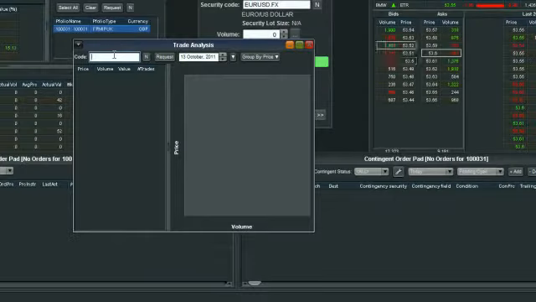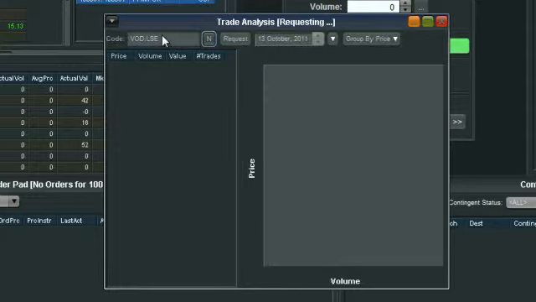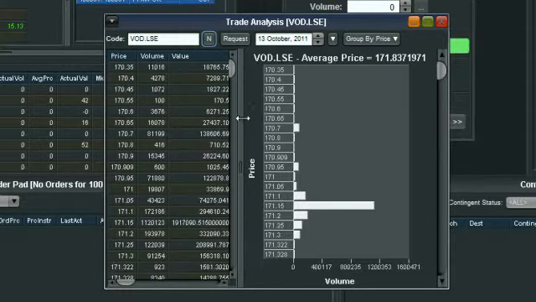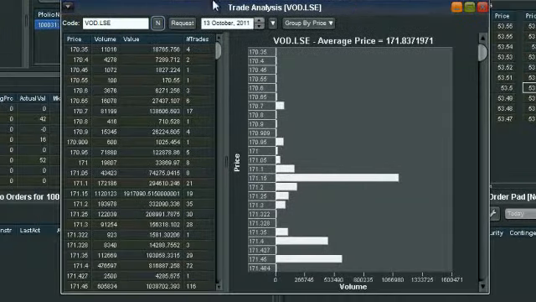Trade analysis is a good way to drill into an individual position that you might have or that you're looking at getting into. So if we really wanted to analyze the movements for Vodafone, you simply type in the code in the top left-hand side there. It'll give you a much better drill down into the day's trading session, and it also gives you the visual representation on the right-hand side.